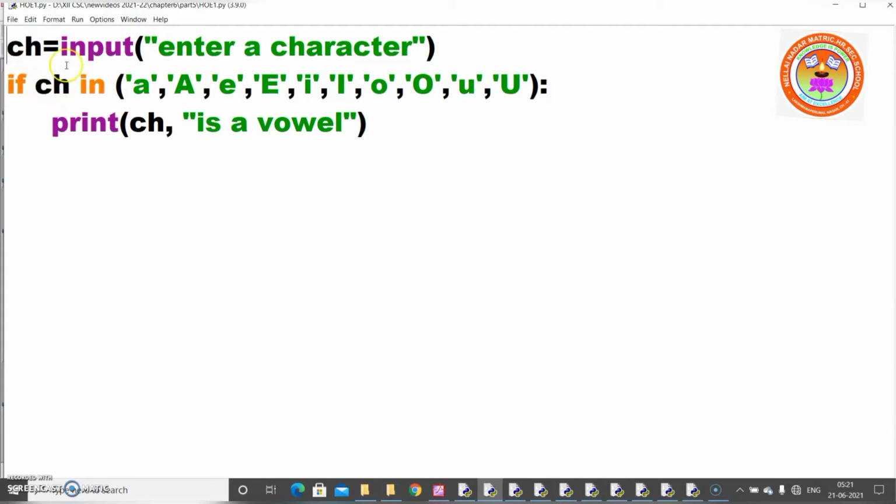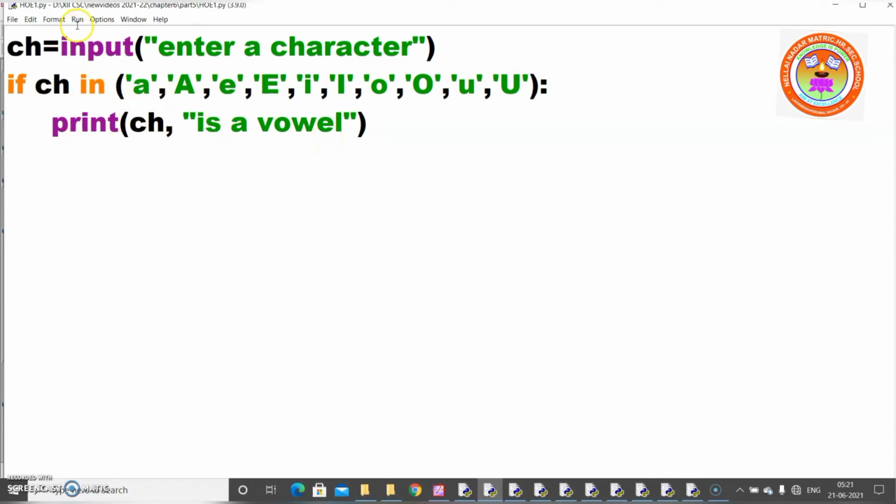If ch in, all the vowels I had given here, capital A and small a, capital E and small e, capital I and small i, capital O and small o, capital U and small u. Why I gave both capital letter and small letter, because we will not know, user may enter capital letter or small letter. So to compare both. So if ch in all these vowels, then it will print ch is a vowel.